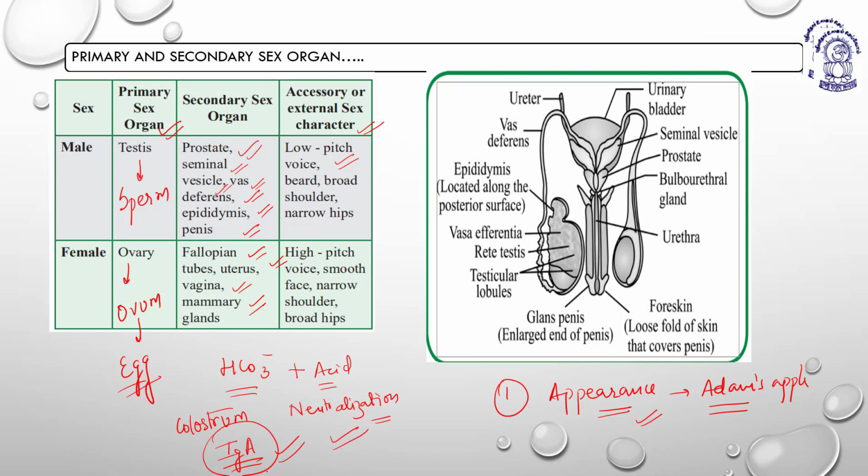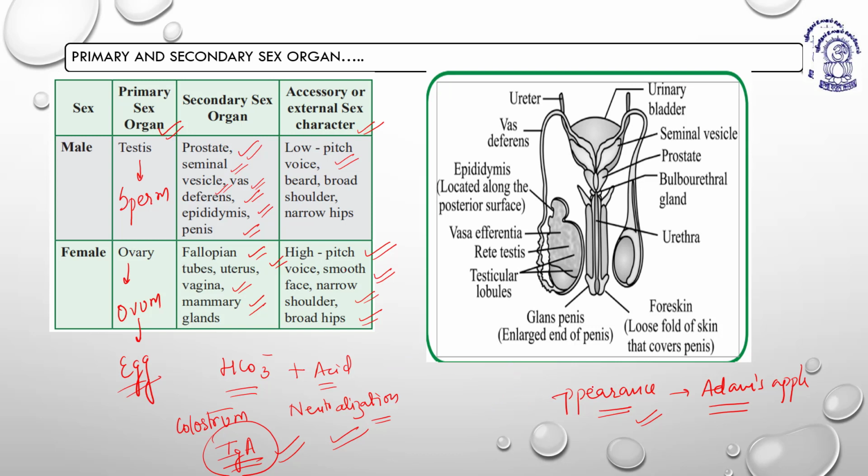Now, the accessory or external sex characters include high pitch voice, because there is no Adam's apple, there is no constriction of the vocal cords, smooth face, narrow shoulder, broad hips, because maximally the hip region or the pelvic region needs a good amount of fat deposition.